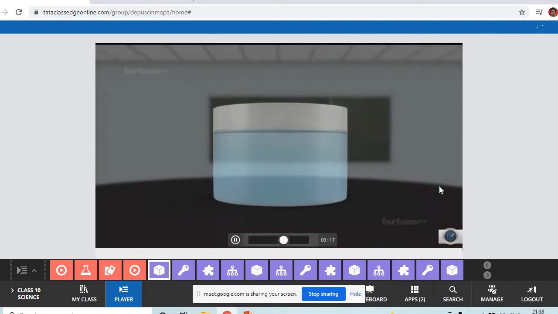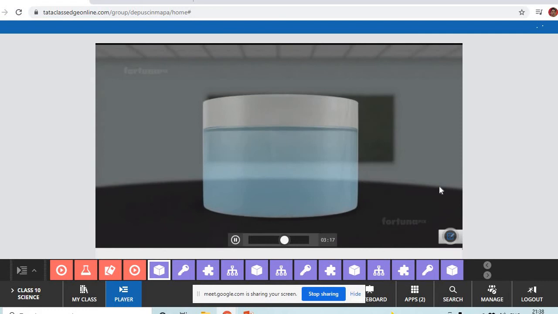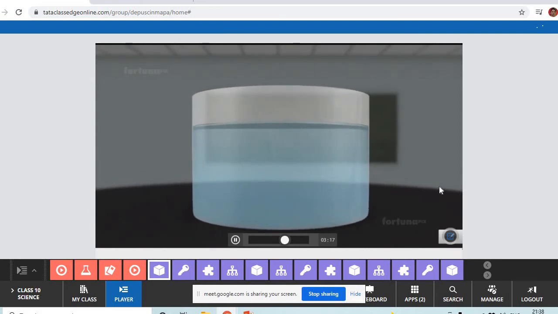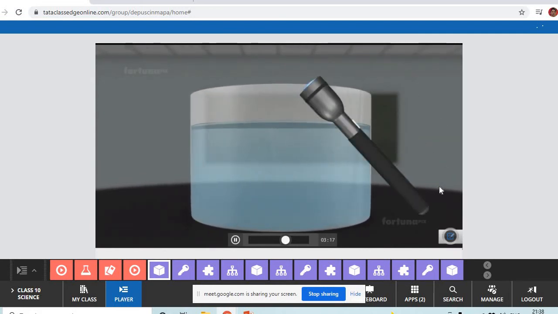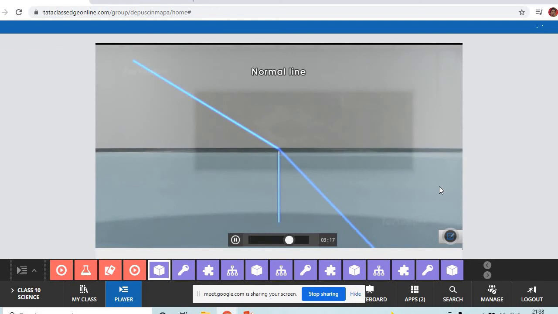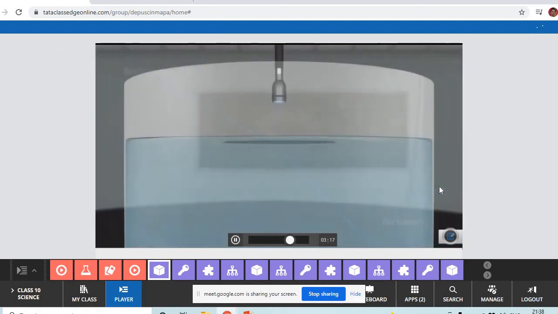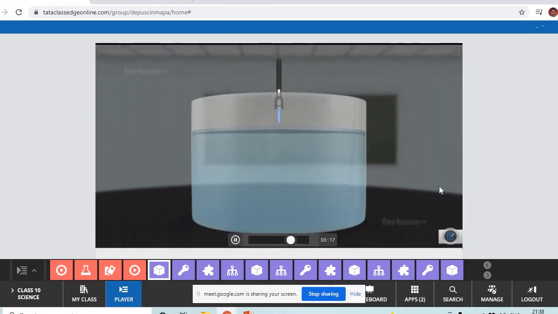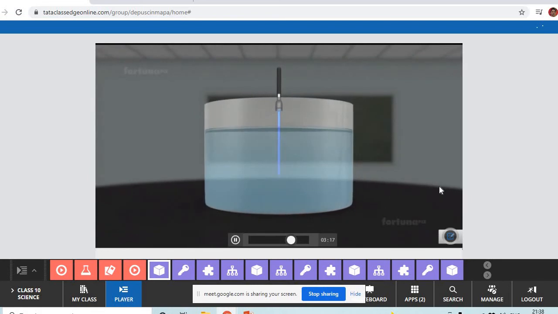Let's do another experiment. This time, we'll use a small glass tank filled with water. Let's turn on the torchlight and immerse it in the water. The incident ray is now in water. When it emerges out, the refracted ray in the air will bend away from the normal line. But when the light ray falls perpendicular to the normal line, it will travel straight into the other medium without any deviation.